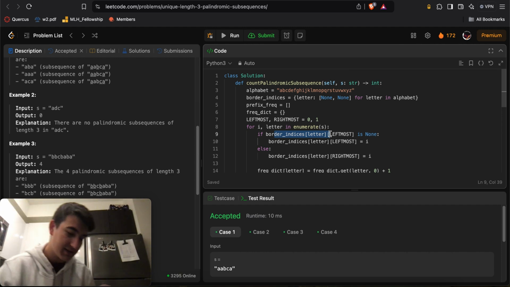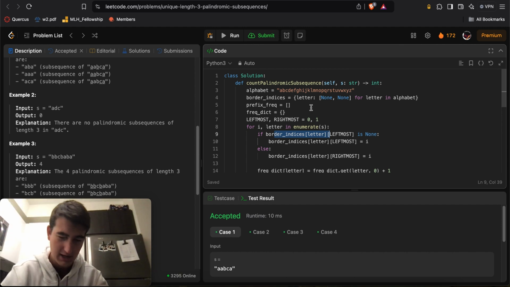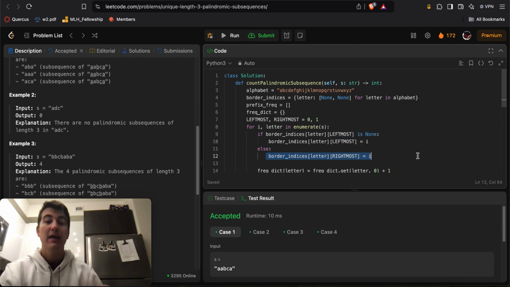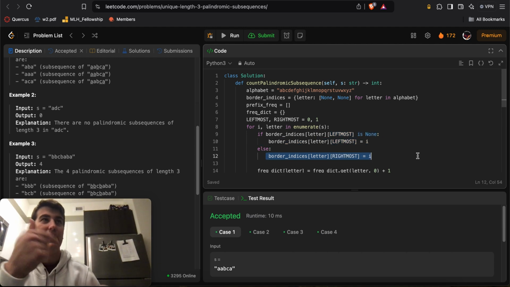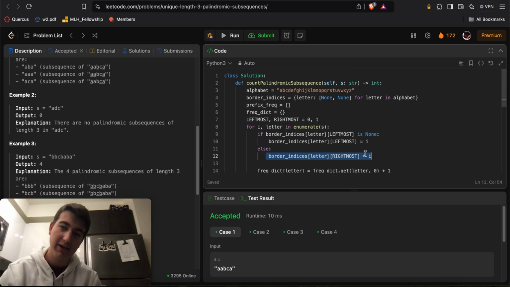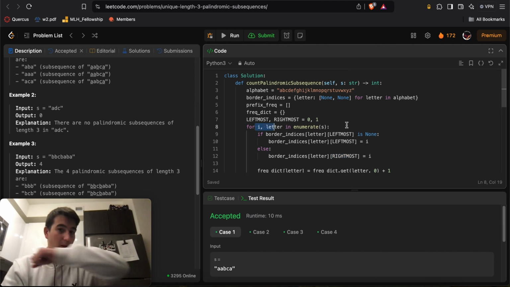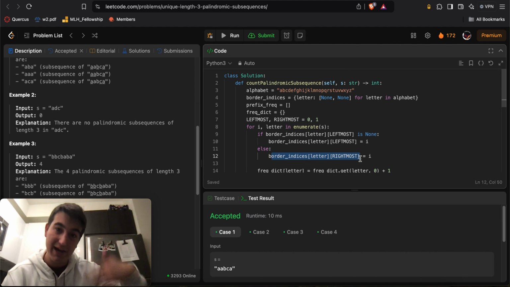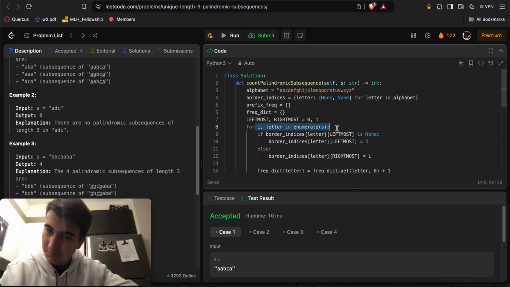Otherwise, for every index that I see for a letter onwards, if this is not none because I've already seen the letter before, then the current index I is the rightmost index I've seen so far for this letter, so I'll update it to that value. Here you could do max if you want, but the point is that every time we revisit this letter, this will be the rightmost index we found for it. So we'll keep updating the rightmost of the letter every time we revisit it with a higher index, because here we go from low indices to large indices.